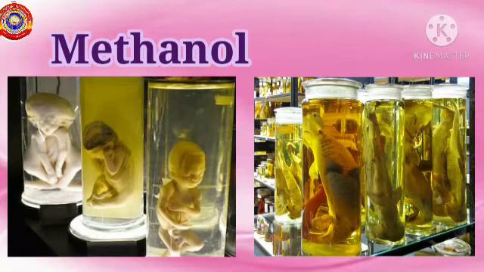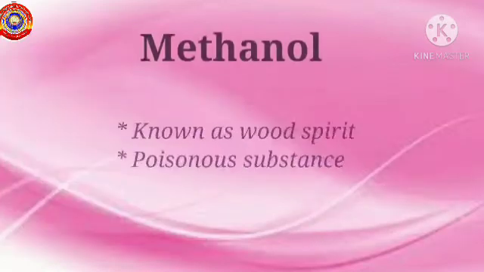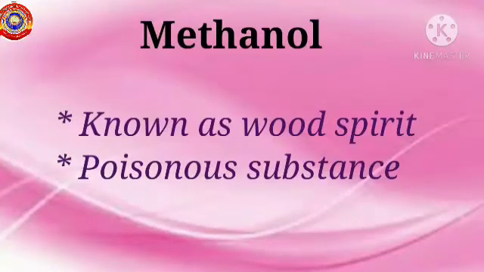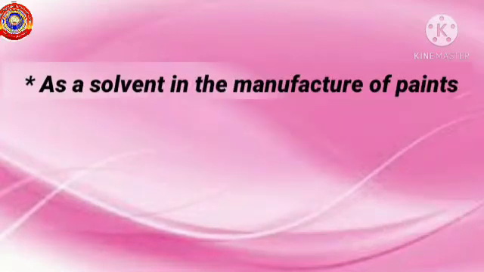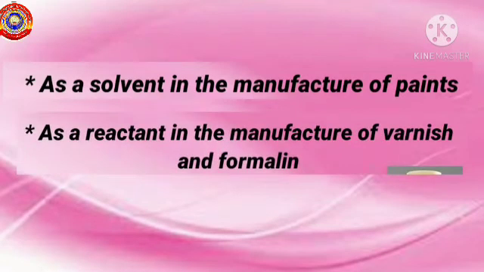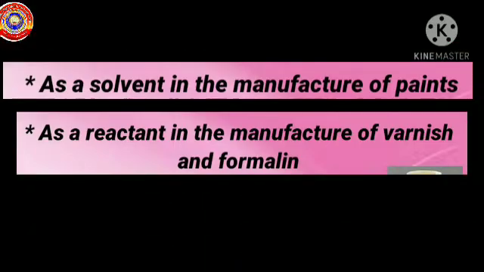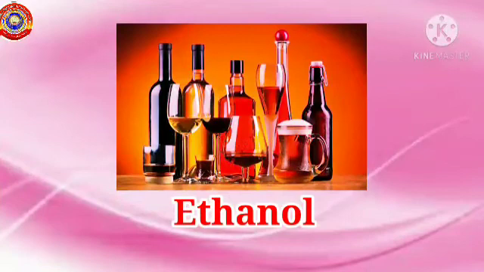Well, did you get an idea about methanol? So, methanol is known as wood spirit. It is a poisonous substance. And how is it prepared? Yes, by treating carbon monoxide with hydrogen in the presence of a catalyst at high temperature and pressure. What are the uses of methanol? We saw that methanol is used as a solvent in the manufacture of paints and as a reactant in the manufacture of varnish and formalin. Understood?